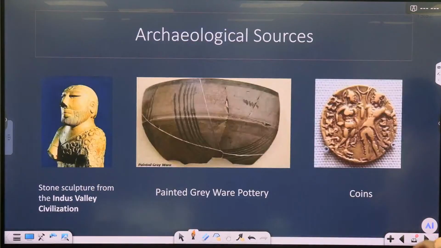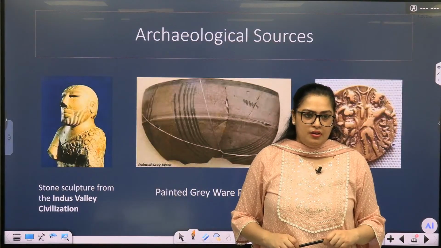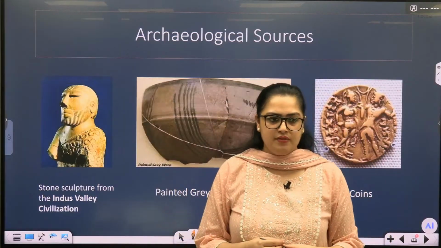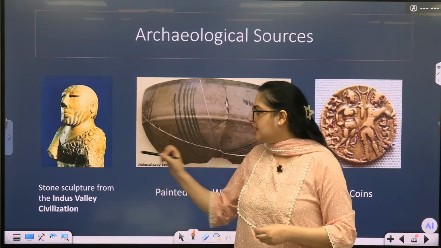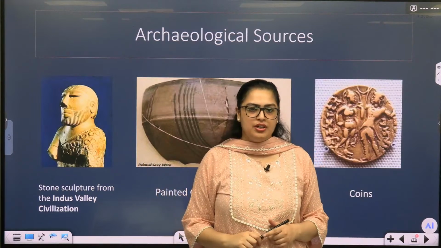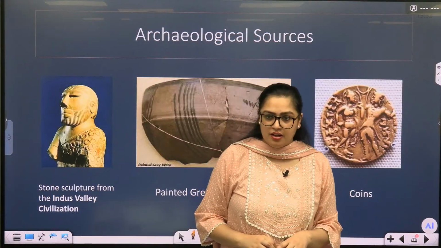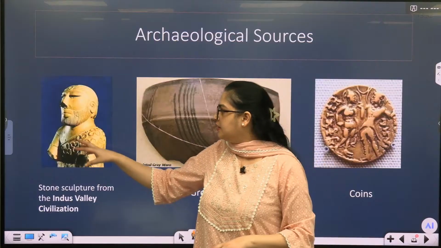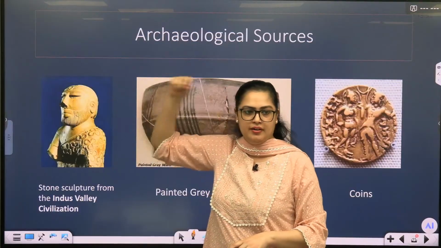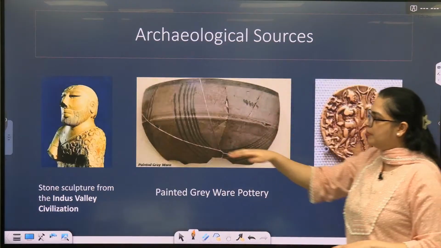And then this is a stone sculpture from Indus Valley civilization. Now, this is also archaeological evidence. How does it help us understand something about Indus Valley civilization? What is it telling us? Historians believe that this person could actually be the priest or could be the king. And then they have sculpted the image of this. So we have some headband kind of thing here at the head. It signifies something more powerful. Then you look at a proper beard, if you see.